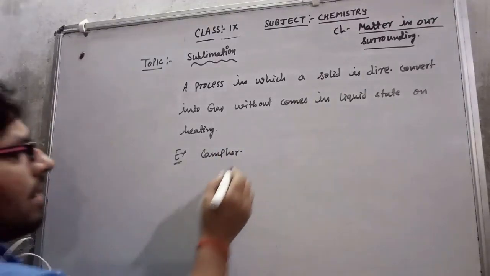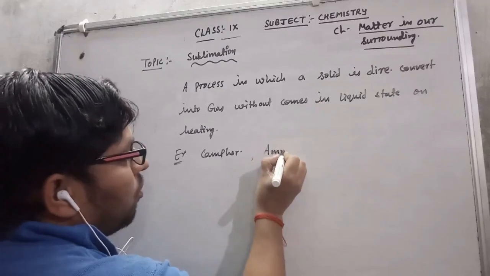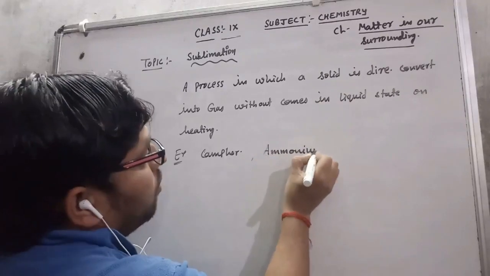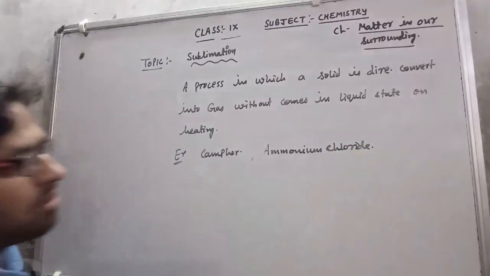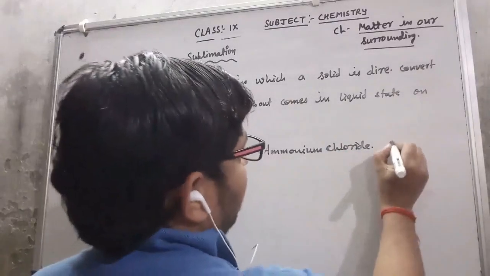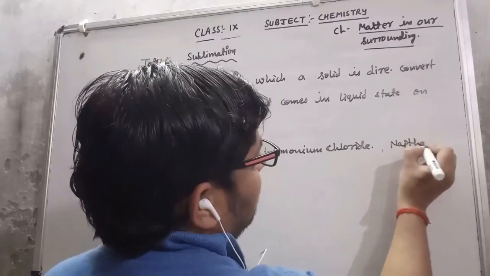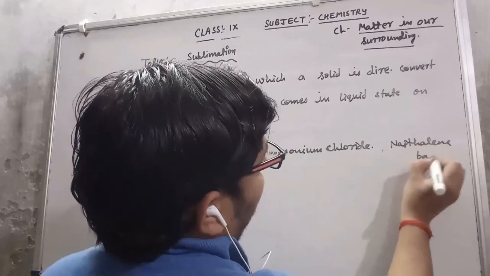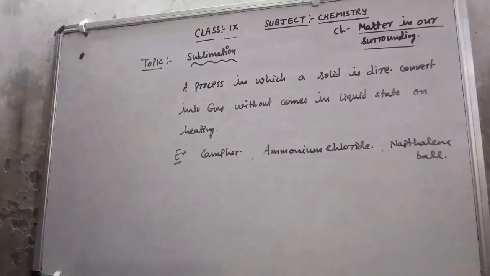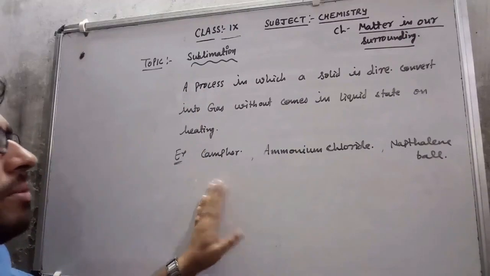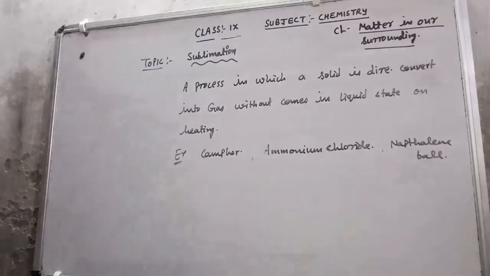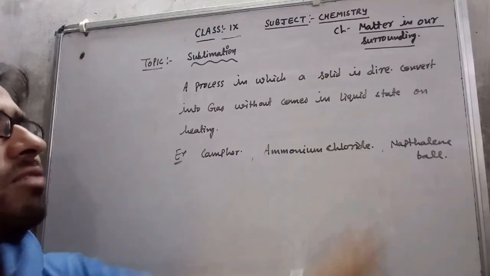The second example is ammonium chloride. Ammonium chloride is also a sublime substance. Naphthalene balls are also a sublime substance. So the substances which show the process of sublimation are called sublime substances. There are lots of examples of sublime substances, but only three examples I have discussed with you here.